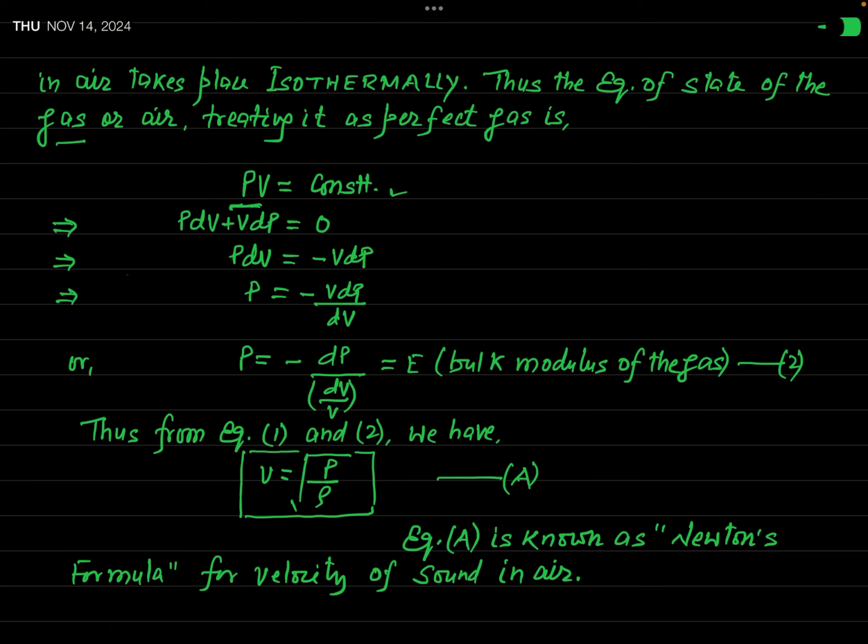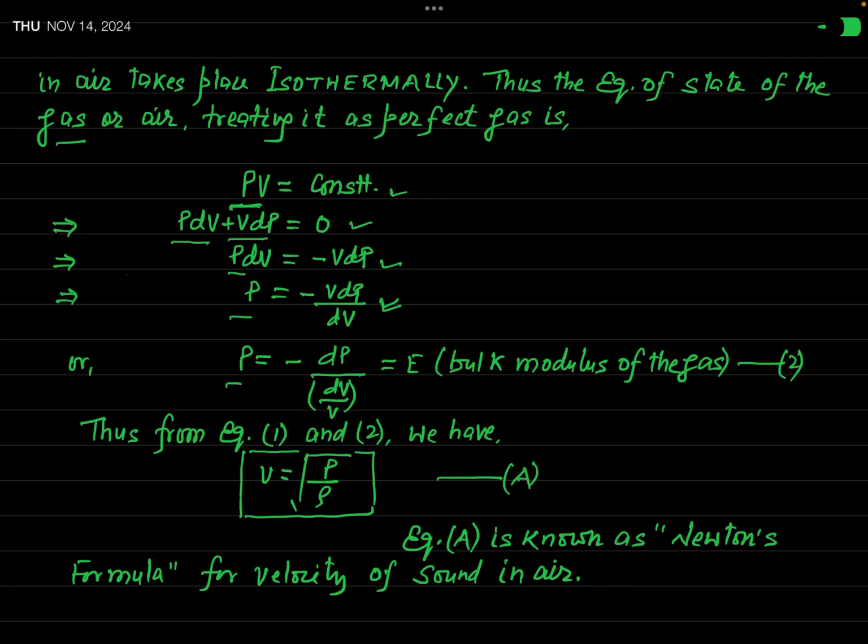Now as PV is equal to constant, let us take the differential of this equation. After taking the differential you can write P times dV, that is P into differential of V, plus V times dP, that is V into differential of P, that will be equal to 0. Okay? Therefore P dV will be equal to minus V dP, and that's why P is equal to minus V dP over dV. And this can be written in this manner: P equal to minus dP over dV by V.